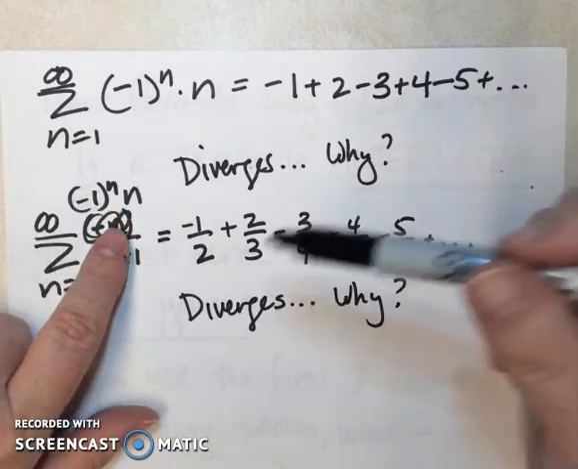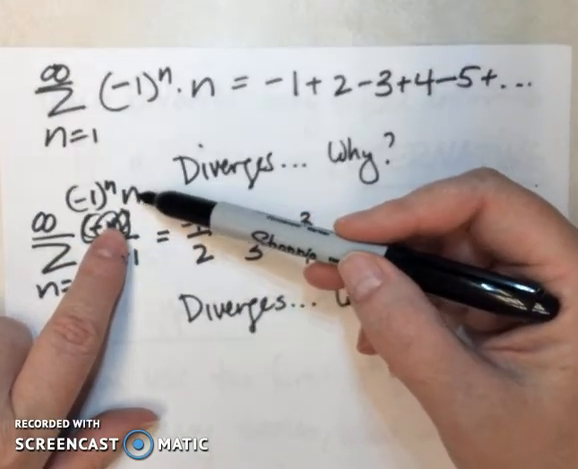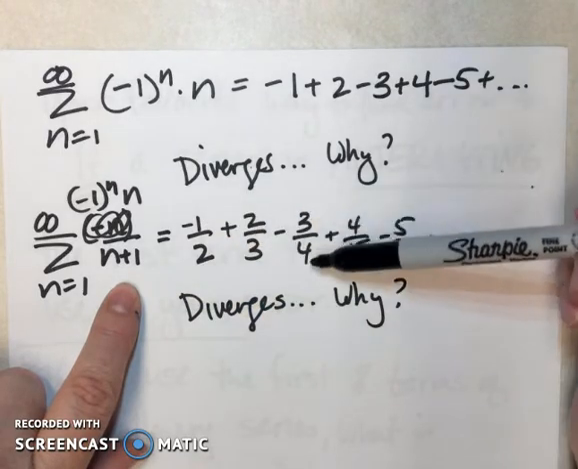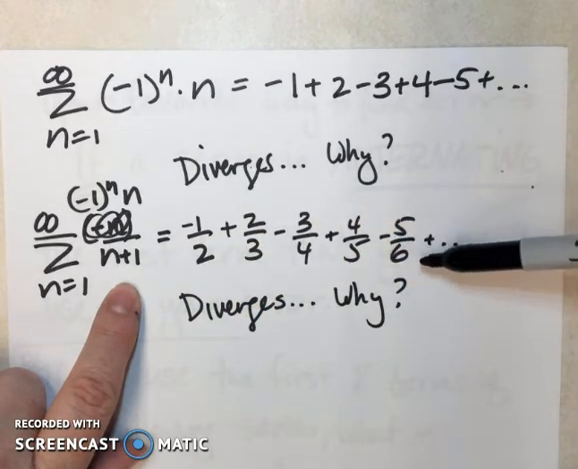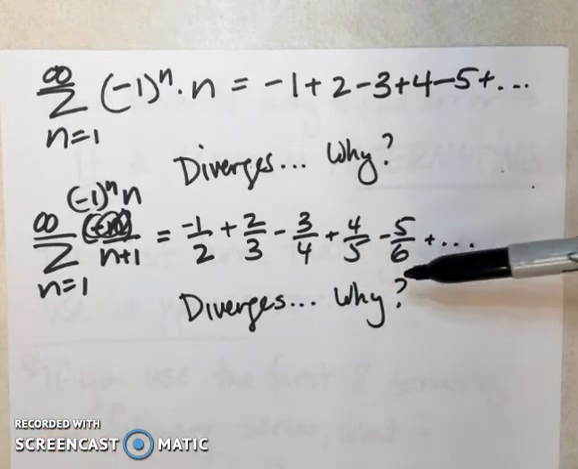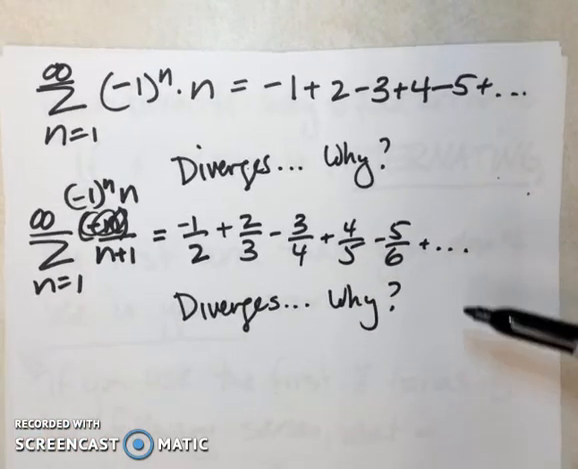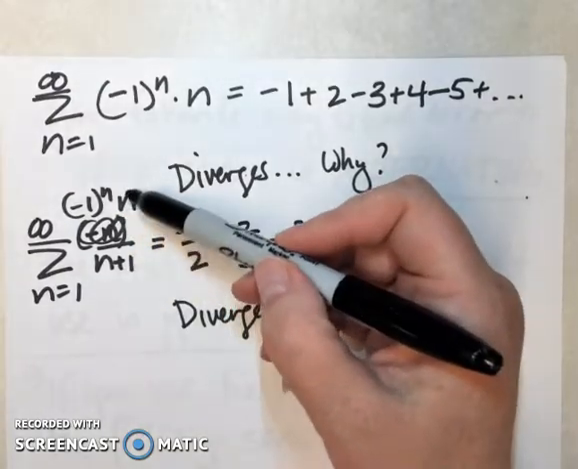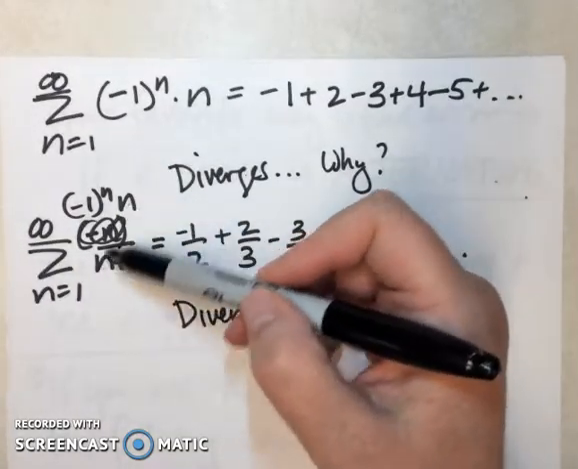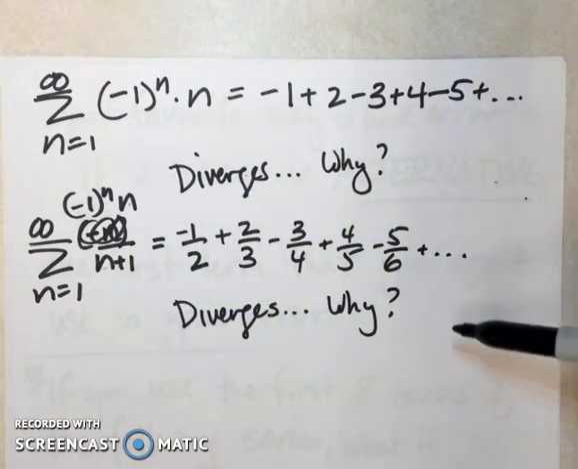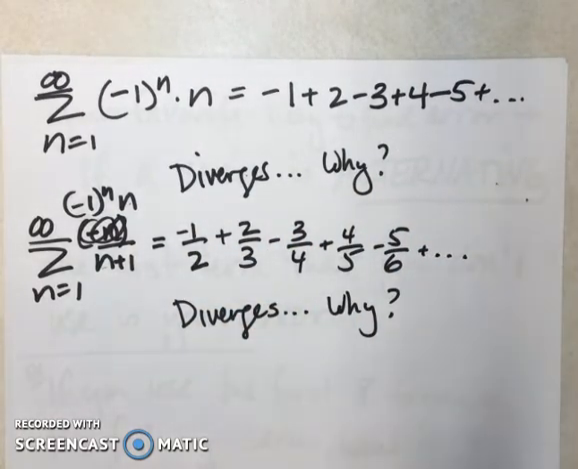And I messed up here, but this is (-1)^n times n over n plus 1. That's -1/2 plus 2/3 minus 3/4 plus 4/5 minus 5/6. The terms are getting closer and closer to 1, right? When I take the limit as n goes to infinity, this series does not approach 0, it approaches 1, so this series diverges.